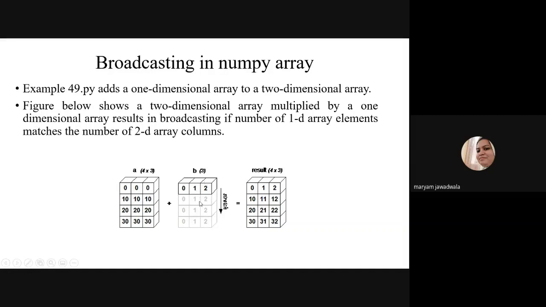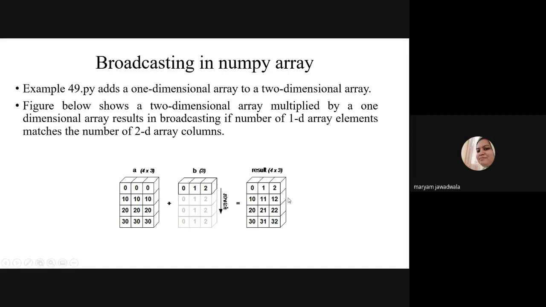One row is broadcast into 3 more rows, and now there are a total of 4 rows in the B array size. So now how to add this? We add 0 0 0 with the corresponding elements 0 1 2. So what will be the result? 0 1 2. Likewise here, 10 10 10 added with 0 1 2, then the result will be 10 11 12. Likewise the corresponding rows will be added, and this is my result, and the size of the result is 4 into 3.